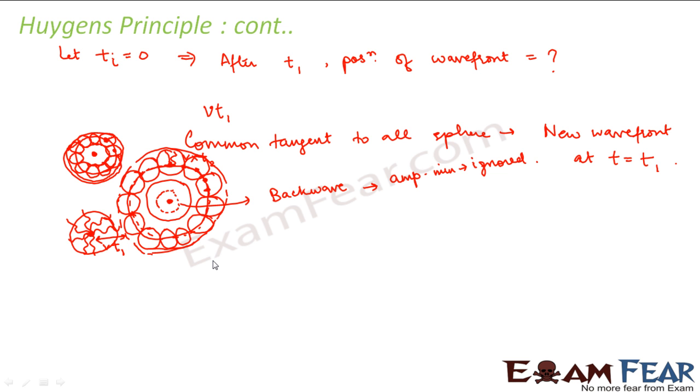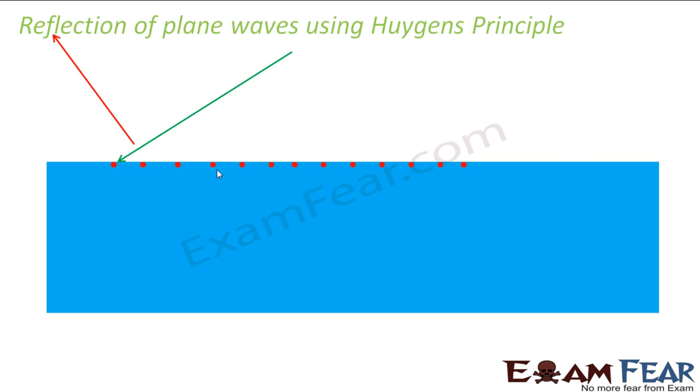So that is how initially at t is equal to 0, this was the wavefront. At t is equal to t1, this one. At t is equal to t2, this one. So that means gradually as time increases, your wavefront keeps spreading, and that is why when you throw a stone in water, the disturbance keeps spreading with time. Since the time it takes to spread is very less, therefore it appears to you as if everything happens so quickly, right? So I hope that with this explanation, Huygens principle is clear to you. I mean, now you should know what is a wavefront, what was Huygens principle, what information it conveyed.